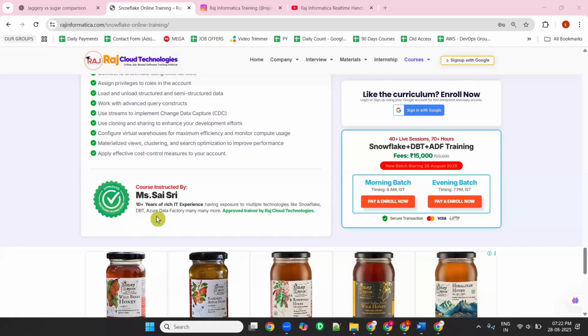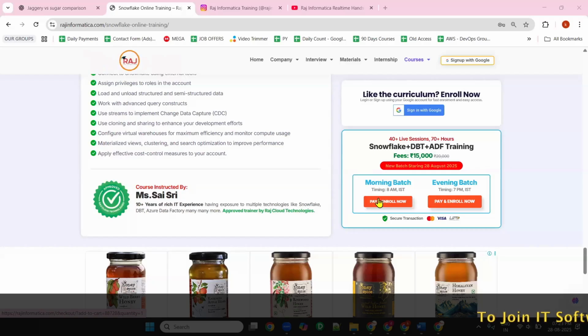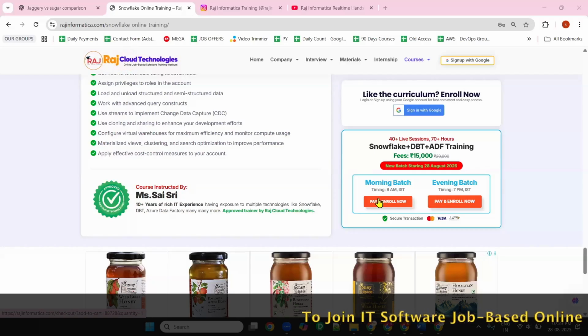The last morning batch is about to end. There are one or two more classes left. That is the reason we are starting a new morning batch right now. The timings are the same for the morning, 8 a.m. to 9:30 a.m. The evening batch timings are a bit different right now. Earlier it was 5 to 6:30 p.m. IST, but now it is 6:30 p.m. to 8 p.m. IST. So these are the timings, Govardhan. Please stay with me so that I can help you with further information about the batch timings and all.